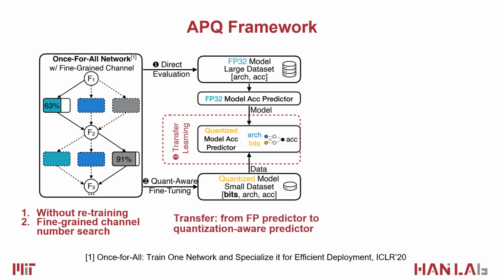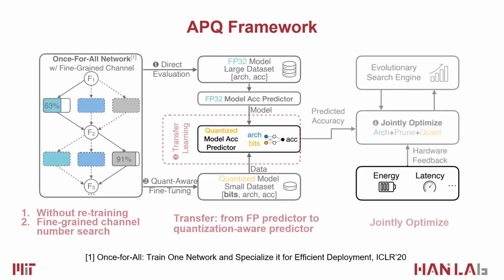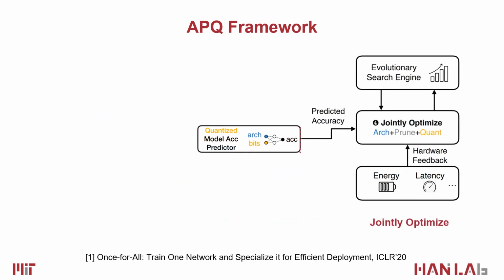After getting the full-precision model accuracy predictor and quantized model dataset, we use the predictor transfer technique to get the quantization-aware accuracy predictor. To get hardware feedback, we measure the cost of each operation and build a lookup table. Then, for an architecture with quantization policy, we can query the table and add up all the costs to get the predicted cost. Finally, we use evolutionary search with predicted accuracy and hardware feedback to jointly optimize architecture, pruning, and quantization policy.